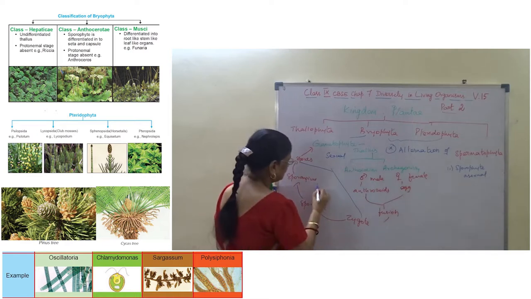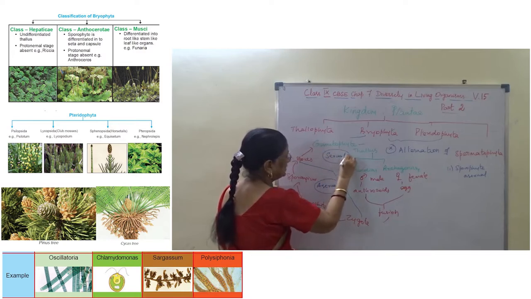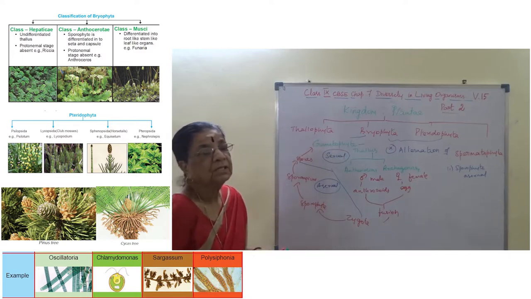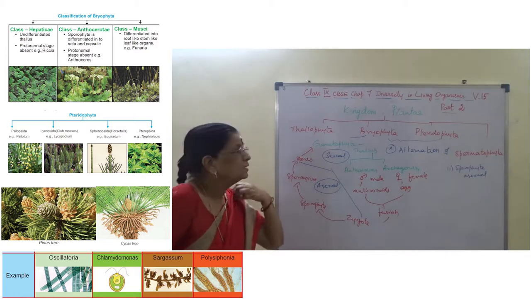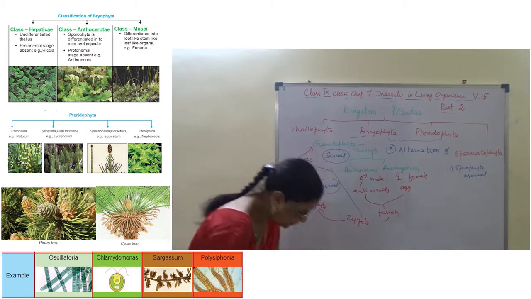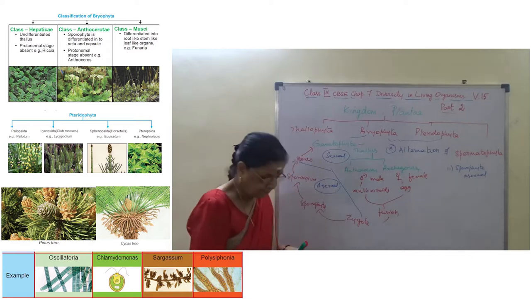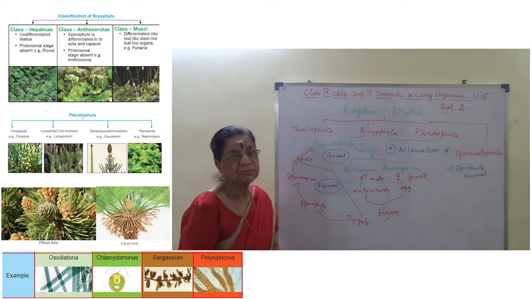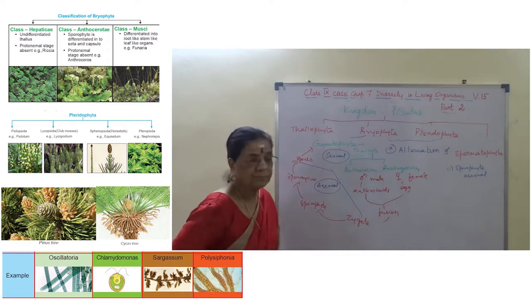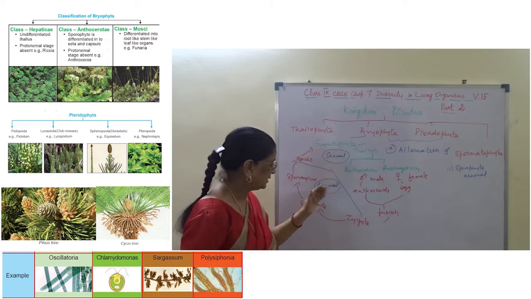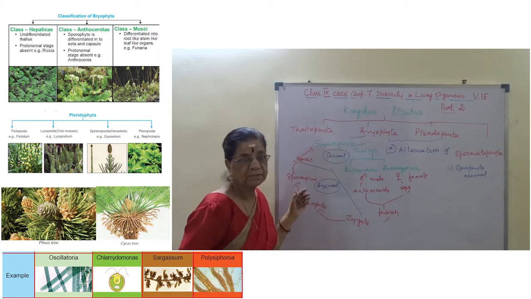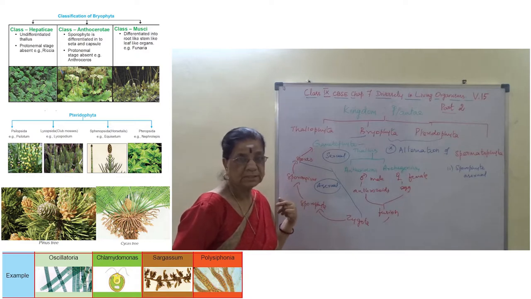That is why they alternate with each other. We say that the divisions Bryophyta, Pteridophyta and Spermatophyta exhibit the phenomenon of alternation of generation, where in bryophyte, the gametophyte alternates with the sporophyte. That is alternation of generation.